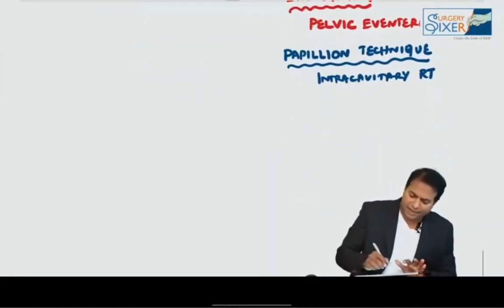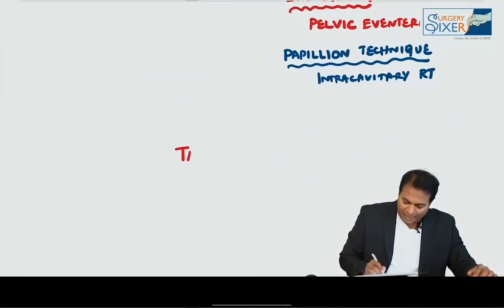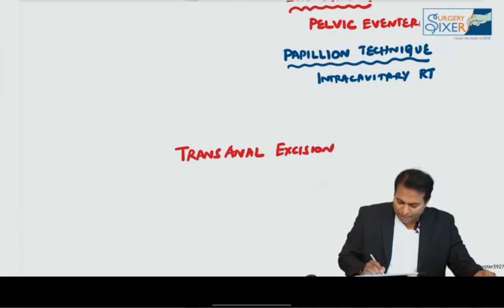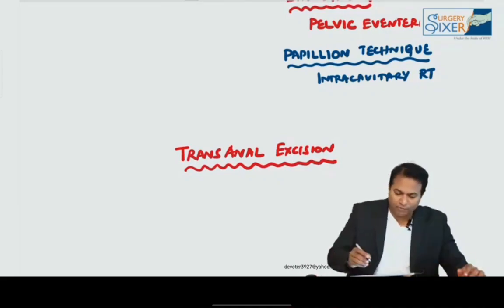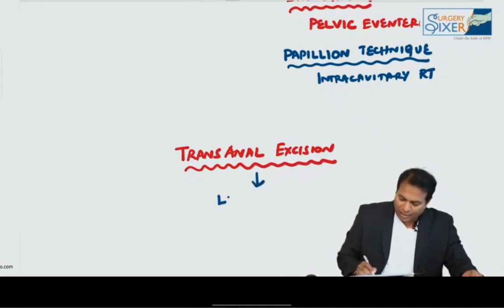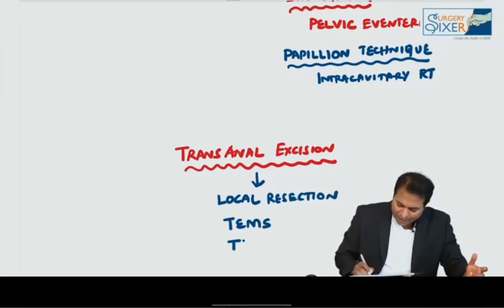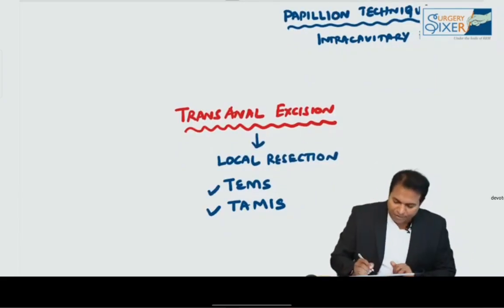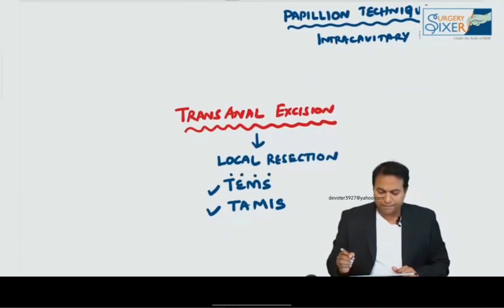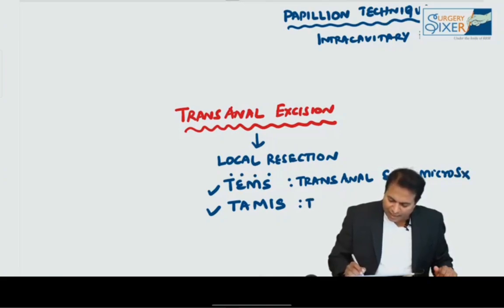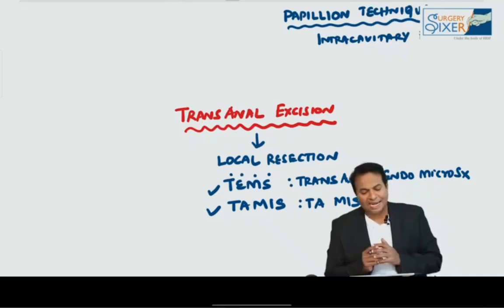Many options are available for cancer rectum, and in fact transanal excision is also available for cancer rectum by various modes. It is a local resection using minimally invasive methods or special endoscopic procedures like TEMS and TAMIS. Transanal endoscopic microsurgery is TEMS, and transanal minimally invasive surgery is TAMIS.